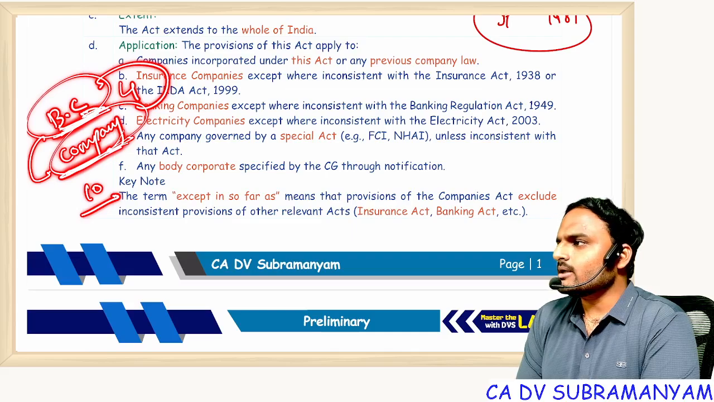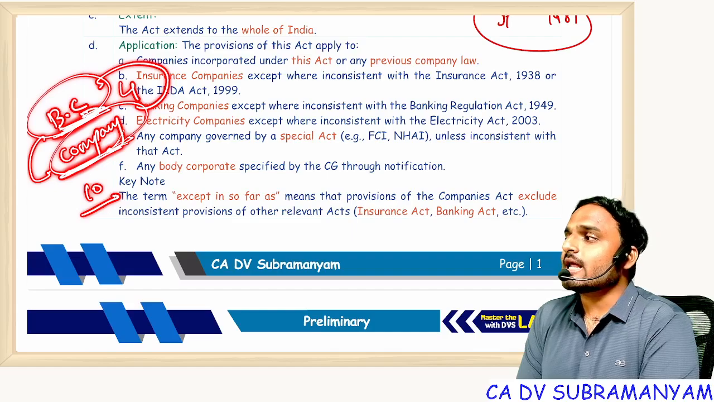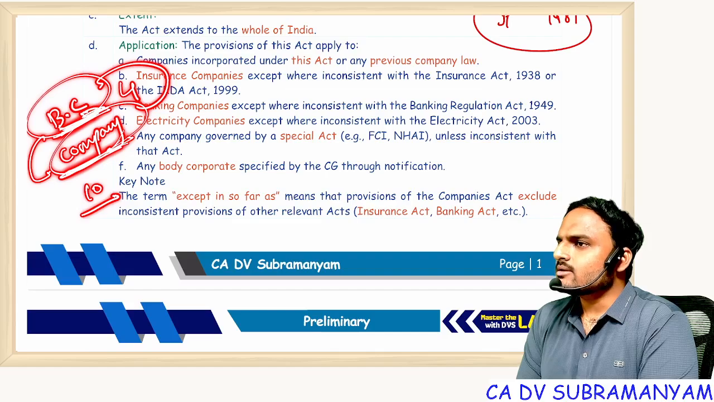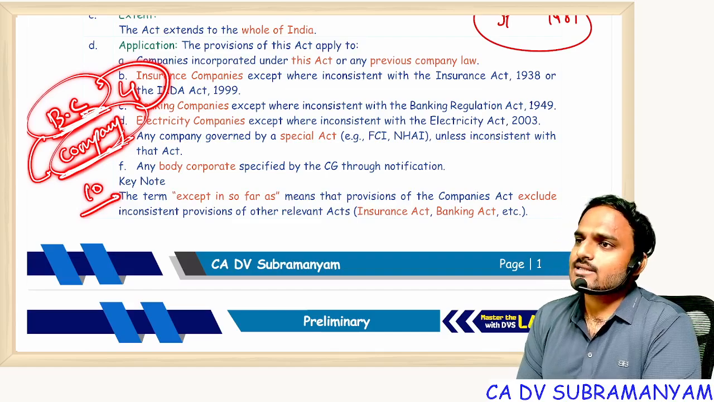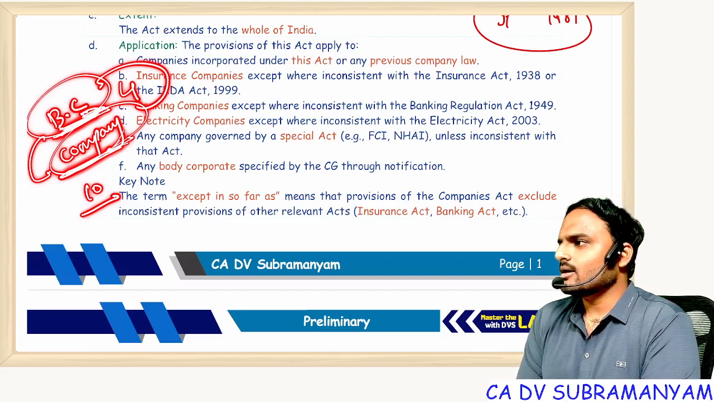What is a body corporate? It is an incorporated association. If such incorporation happens under the LLP Act, then it is an LLP. Under the Companies Act, then it is a company. Under the LIC Act, it is LIC. Under the Banking Act, it is a bank. Getting my point?